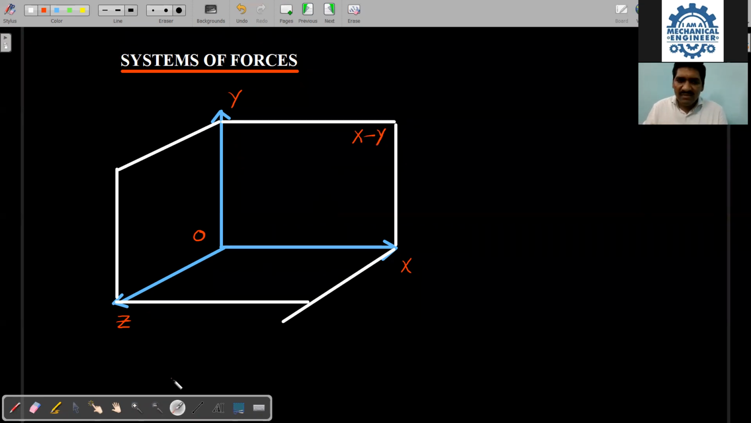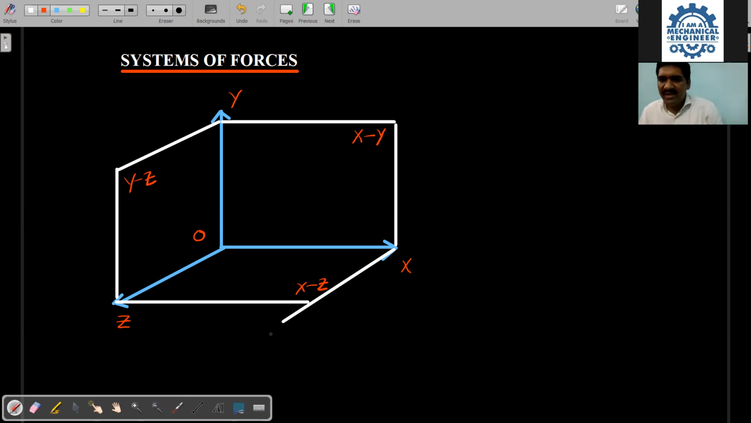What about this one? This is bounded by Y and Z. Therefore, this is the YZ plane. In the same way, this can be called the XZ plane. Therefore, I am taking this one as the XZ plane. Are you following all of this? Now just see here clearly.